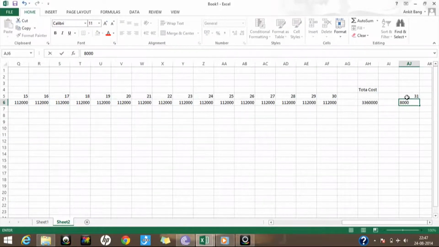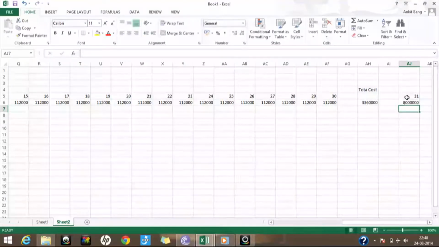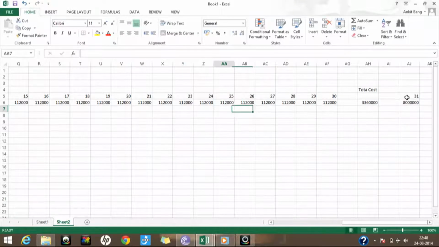Somewhere near that. So we'll keep 80 lakh rupees, and this is what you'll be getting.